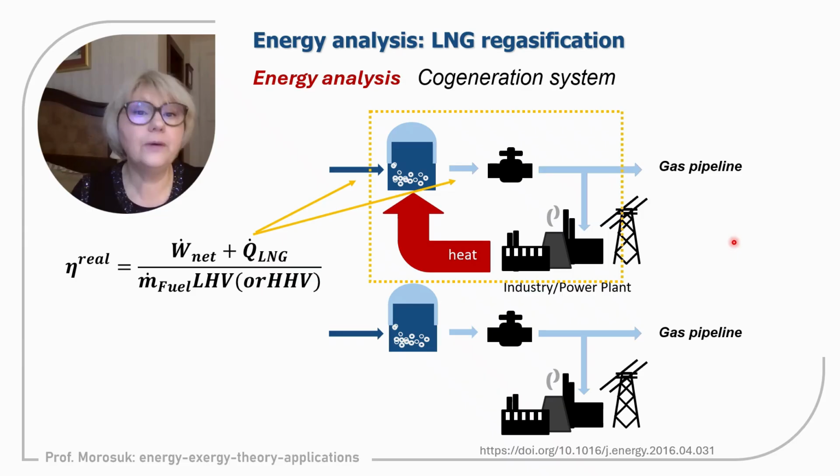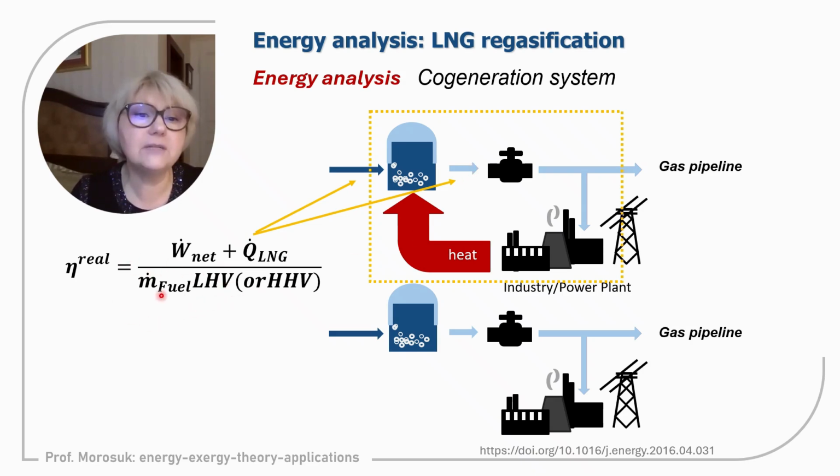Then we are still with energy analysis. Energetic efficiency will be W net produced by the power plant plus the heat of LNG. LNG will be regasified, which from the energetic point of view is a positive effect.